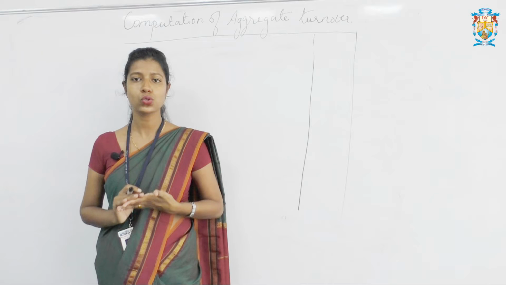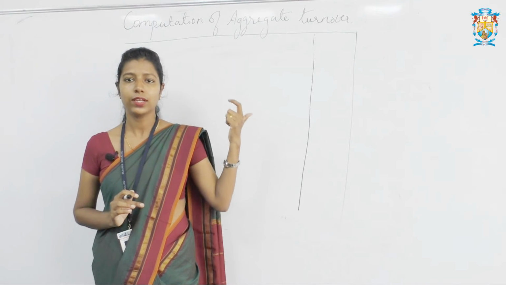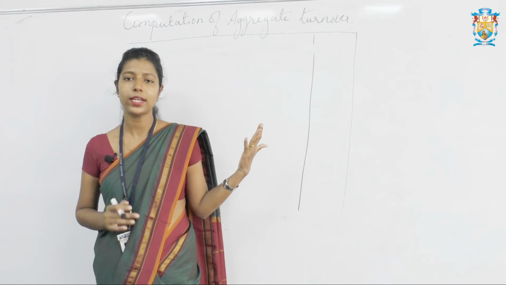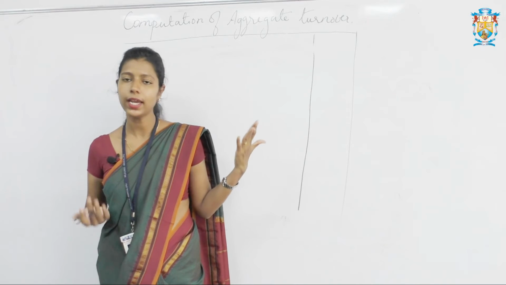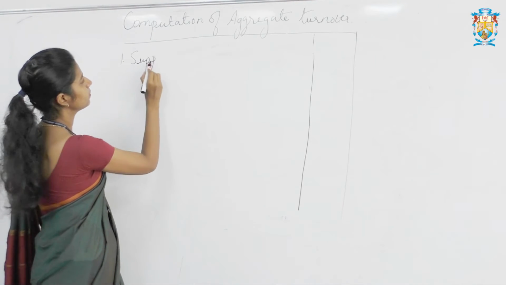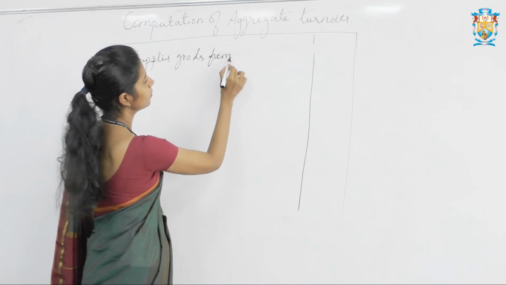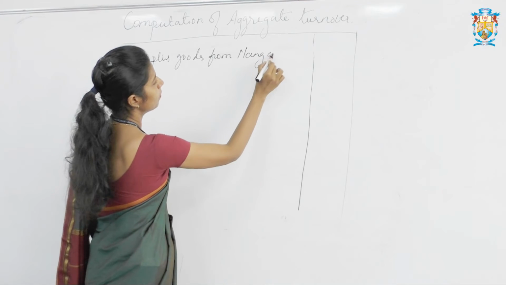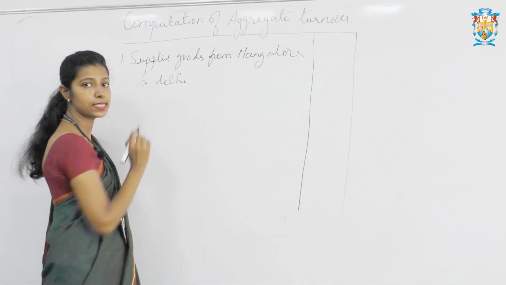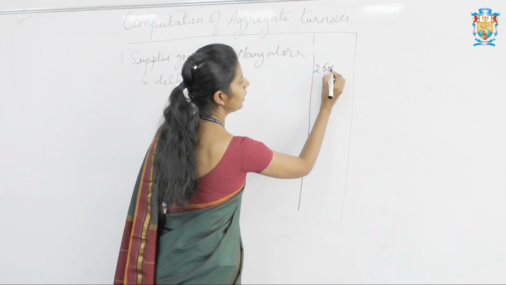Moving to the first one: sold goods from Mangalore unit to a dealer at Delhi. Here we have to see whether it is a taxable supply, non-taxable supply, nil rated goods, whatever. For a supply, it's very important. It's clearly given: sold goods. So it is a supply and it is included under aggregate turnover. So the first one is supplies of goods from Mangalore to Delhi. It is sales, it will come under aggregate turnover, and the value given is rupees 25 lakh.